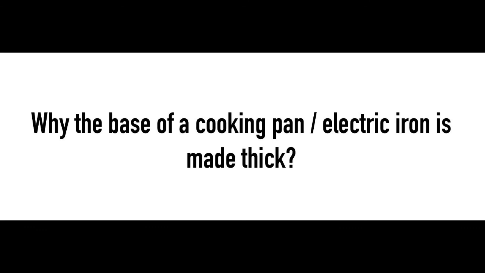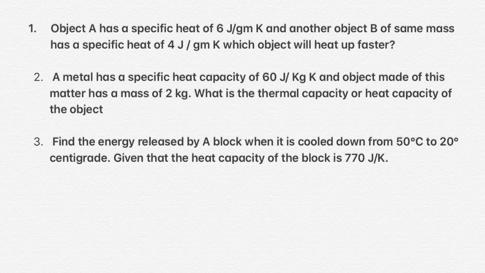Now if we switch off the electric iron or cut off the energy to the cooking pan, the drop in temperature is also slow because of the high heat capacity of these bases, and that makes sure your food remains hot or warm for a longer time. Now it is time for 3 conceptual questions based on today's learning. Here are those 3 questions. Try them and see if you can answer. The answers to these questions are in the description box below.